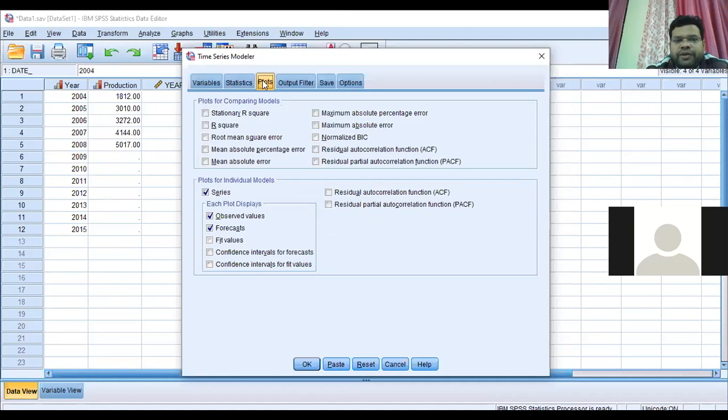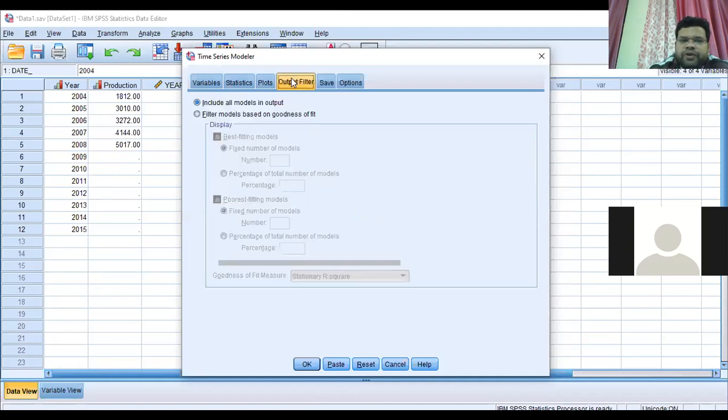Then after that, Plots. What will you plot? We have to plot the series. Each plot displays the observed values and forecast values. We need only two things: observed values and forecast values. We need a plot diagram which will show the observed values and forecasted values. So in the plots, we do nothing else; we just go to Plots, then Series, observed and forecast.